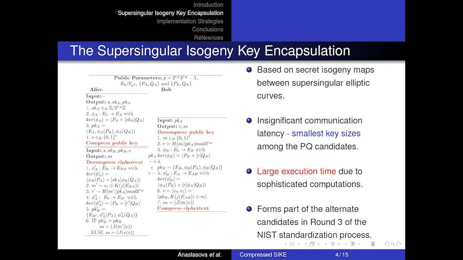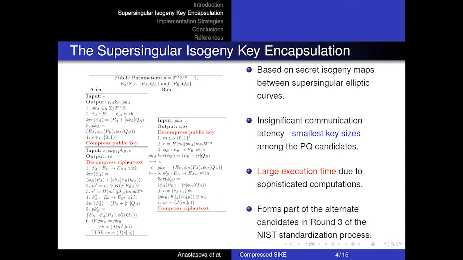The supersingular isogeny key encapsulation mechanism is the only isogeny-based primitive in the scope of the post-quantum standardization process. It consists of secret isogeny maps calculated by both communication parties, leading them to curves featuring the same characteristics, which they use to agree on a shared secret for further cheap symmetric communication. The algorithm stands out with the smallest key sizes among the post-quantum algorithms and therefore ensures small communication latency and becomes a good fit in the Internet of Things scenario where the bandwidth is limited.